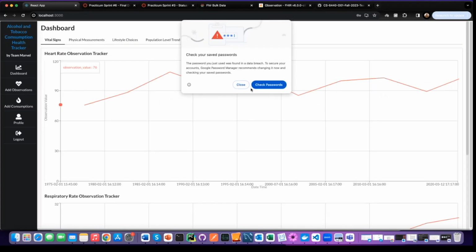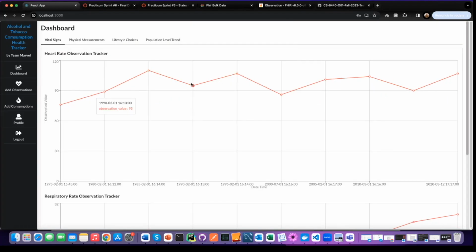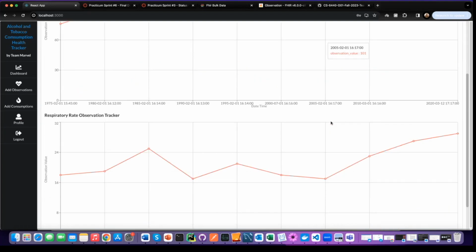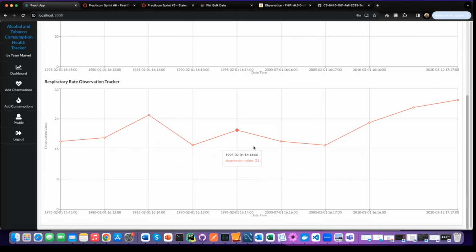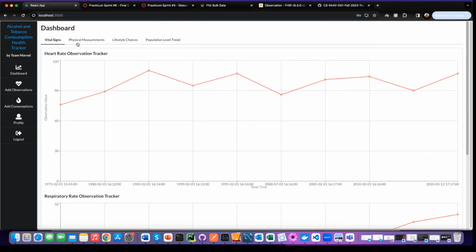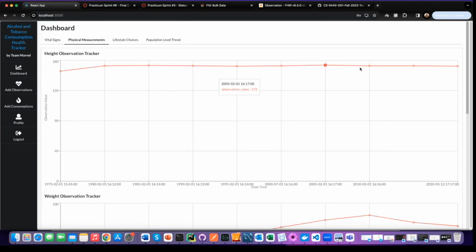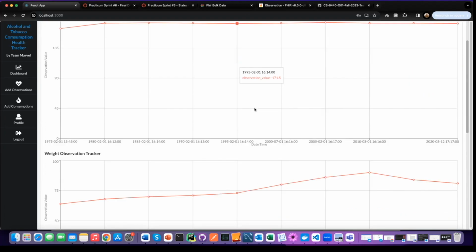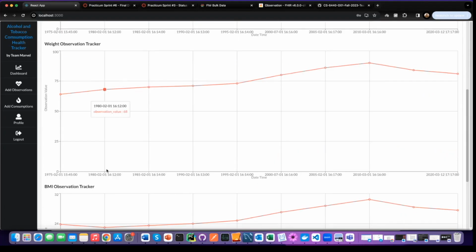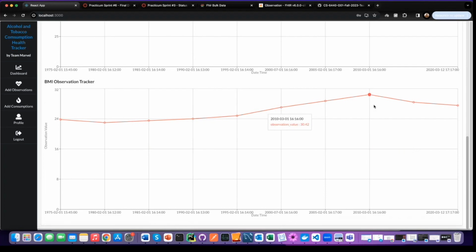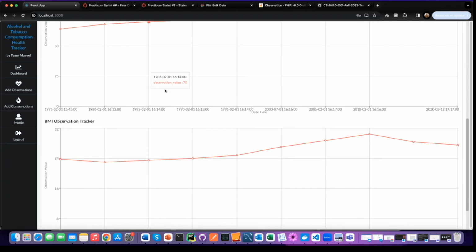So once we log in, we can see that John Doe is tracking their heart rate over time, as well as the respiratory rate over time. And as vital signs, they also have physical measurements like their height, their weight and the BMI, which is calculated based on height and weight.